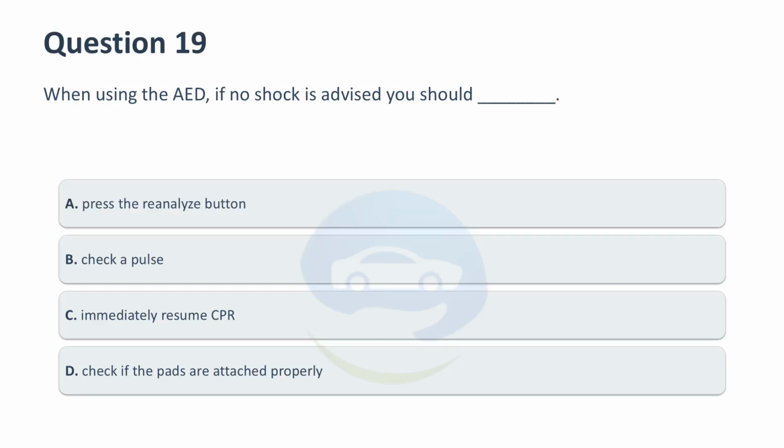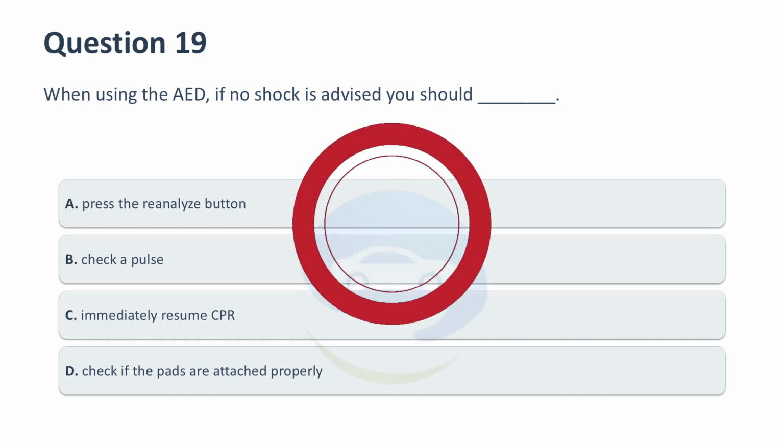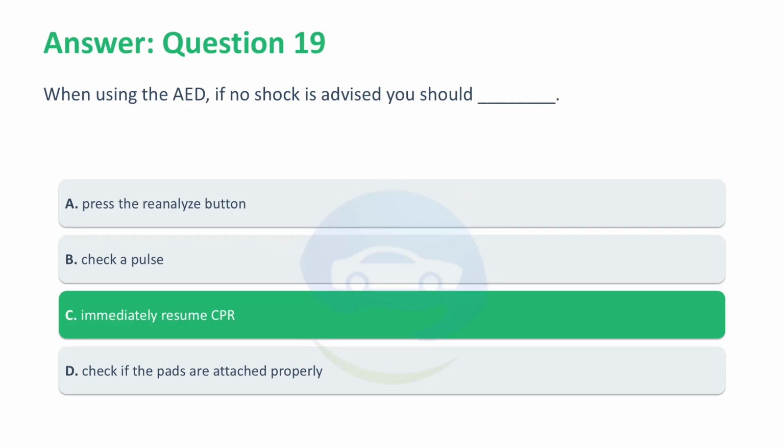When using the AED, if no shock is advised, you should: A. Press the reanalyze button. B. Check a pulse. C. Immediately resume CPR. D. Check if the pads are attached properly. Correct answer, C. Immediately resume CPR. Do not delay CPR if no shock is advised. Start CPR with chest compressions. Minimizing breaks in CPR improves the chances of ROSC.